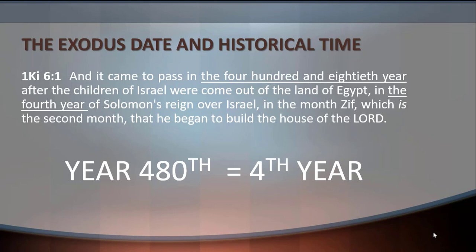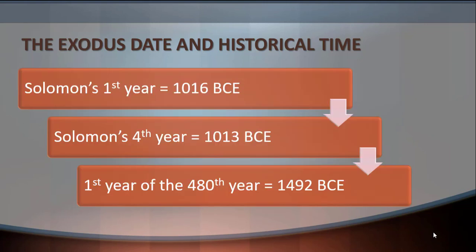This is so important because we can get to the Exodus date according to this accurate time. Solomon began to reign in the first year in 1016 BCE, and his 4th year was in 1013 BCE.